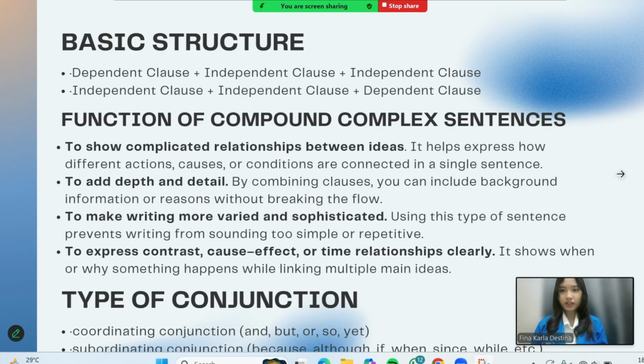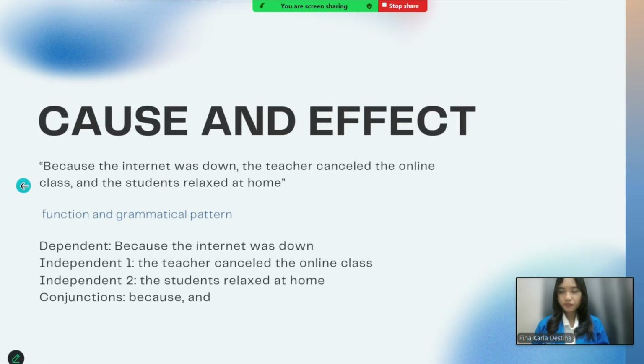Number 3, to make writing more varied and sophisticated. Using this type of sentence prevents writing from sounding too simple or repetitive. Number 4, to express contrast, cause and effect, or time relationships clearly. It shows when or why something happens while linking multiple main ideas.